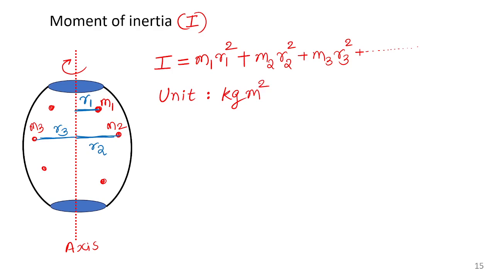So this is the definition. You may write it in a sentence. Suppose m1, m2, m3 are the point masses, r1, r2, r3 are the distances from the axis. Then moment of inertia equals this. That is the definition. Unit is kilogram meter square.